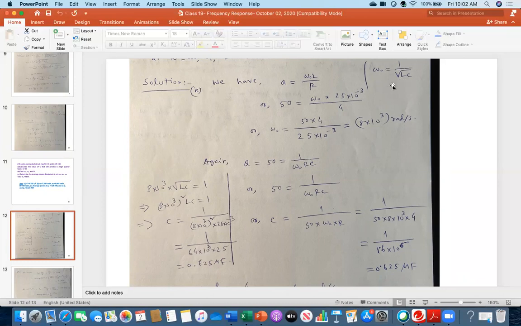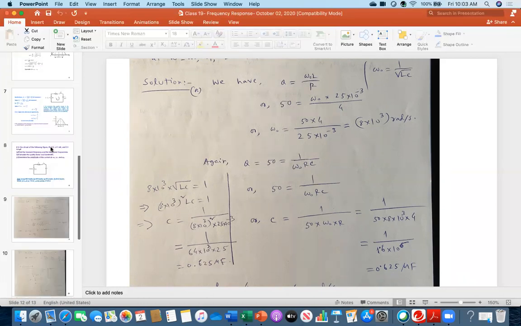Now, instead of doing it this way, you might calculate C a different way. You see, I used the Q definition here, where Q is with regard to inductance. Again, I am writing Q, the same thing, Q equals 50, with respect to the capacitor: 1 over omega naught RC. I mean, you remember?